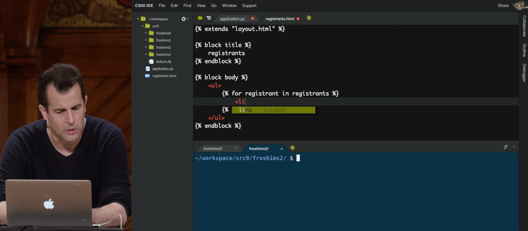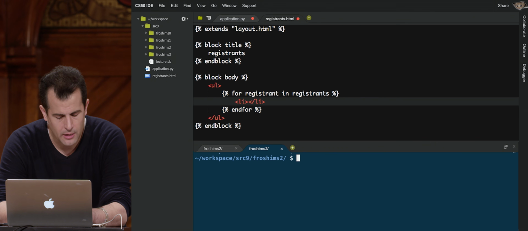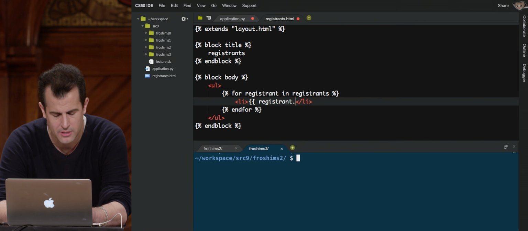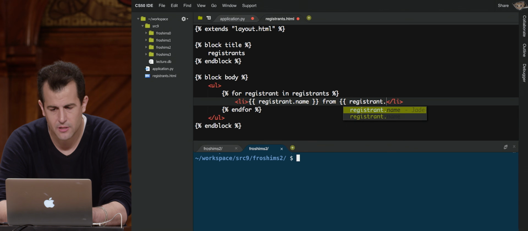I can now do a list item. And next to that list item, you know what I'm going to do, and we've seen this syntax before, registrant.name from registrant.dorm.